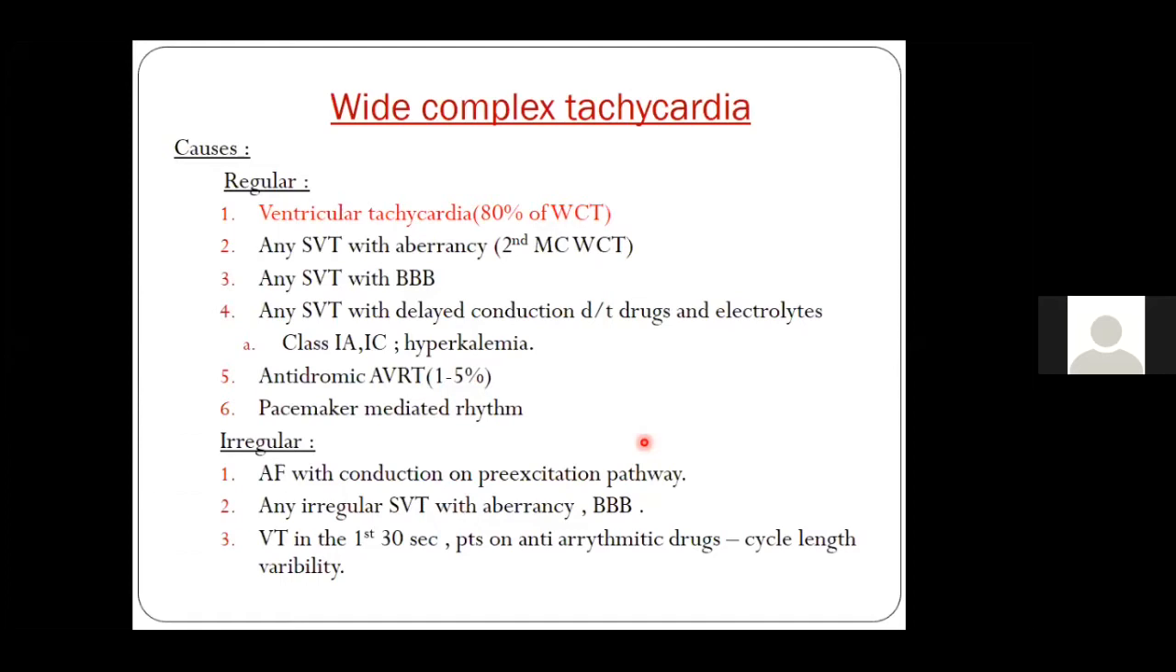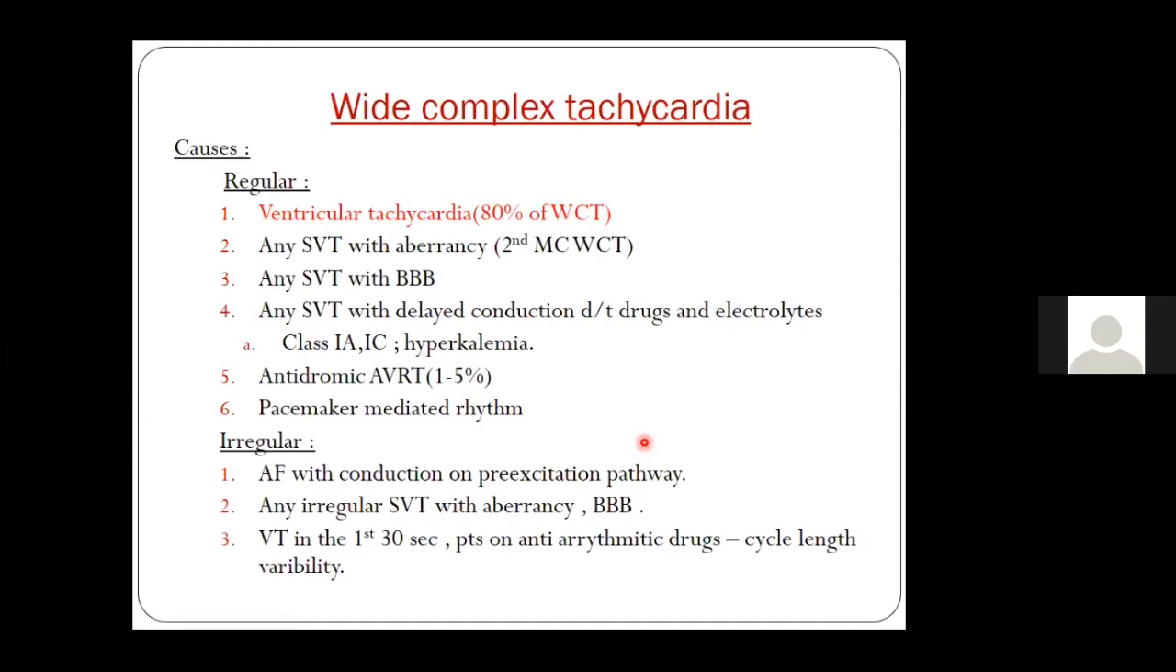Now, these are the regular wide QRS tachycardias. We know as a dictum that any irregular wide QRS tachycardia is usually AF with pre-excitation. So if you see any wide QRS tachycardia which is irregular, 99.9% of the time it will be AF with pre-excitation. However, there are two other rare causes of an irregular wide QRS tachycardia, which include any irregular SVT with aberrancy or a bundle branch block, and VT patients, where in the first 30 seconds, due to the variation in cycle length, you may get an irregular wide QRS tachycardia. So these are all the causes of a wide QRS tachycardia.